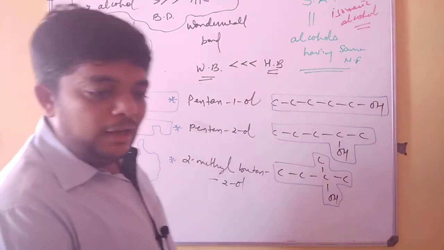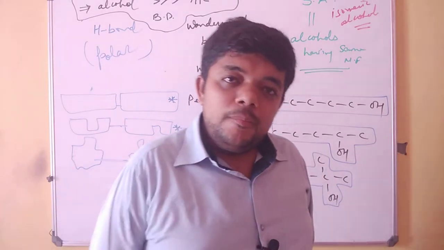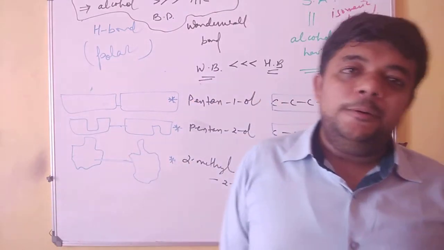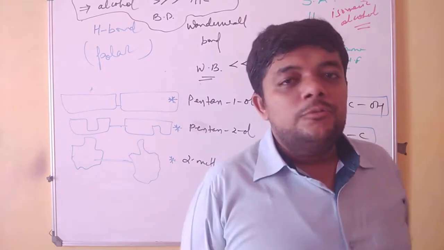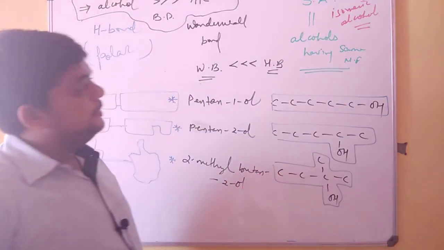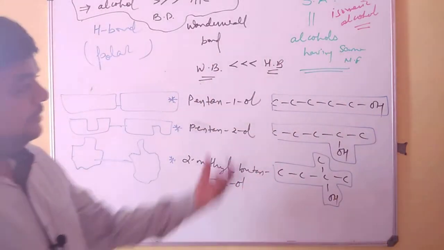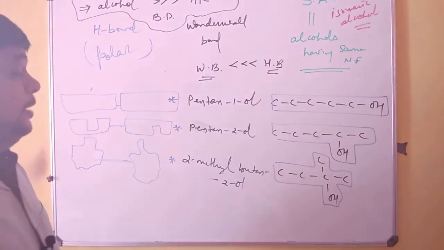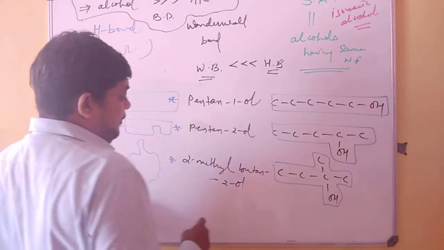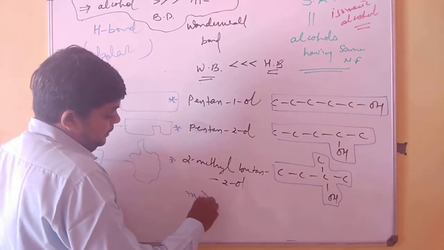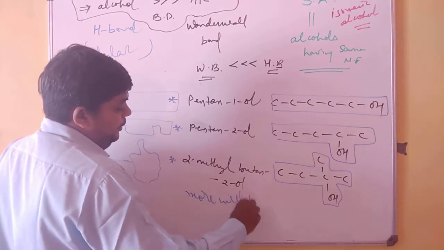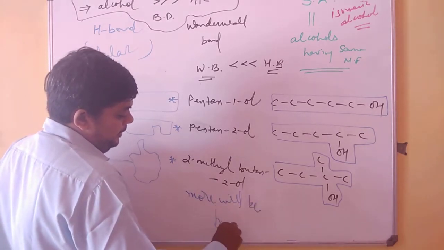With increasing alkyl group of the alcohols, their boiling point and melting point will increase. For the isomeric alcohols, the more the surface area, the more the boiling point; the lesser the surface area, the less the boiling point. When the surface area becomes less, there will be more branching.